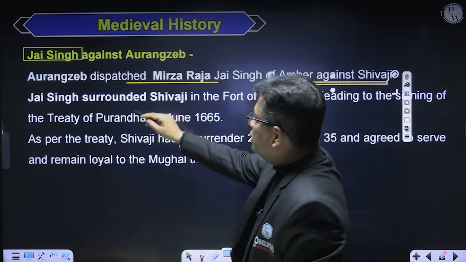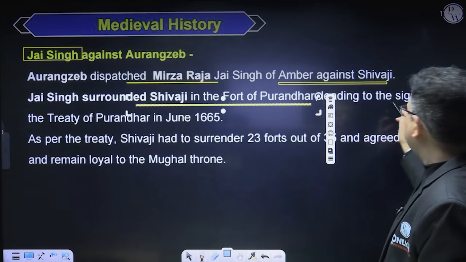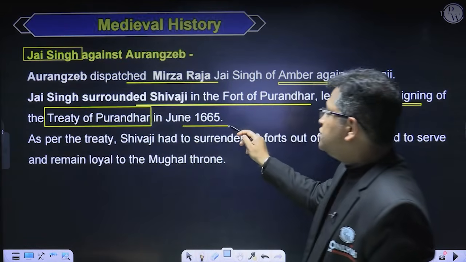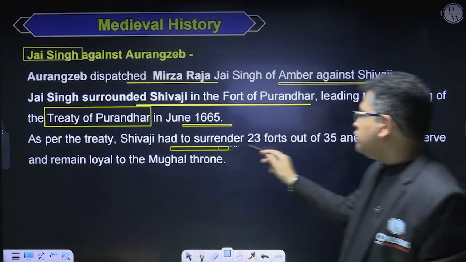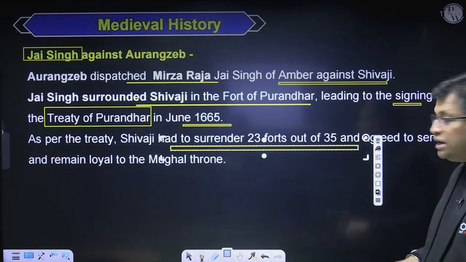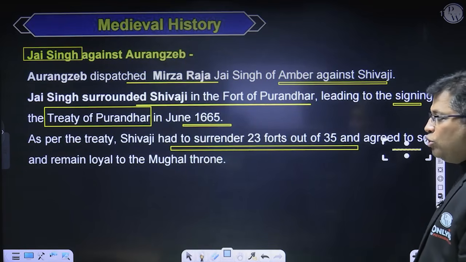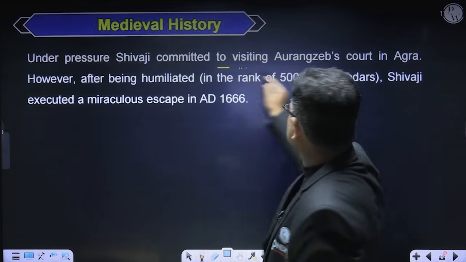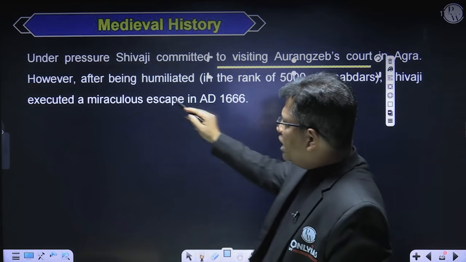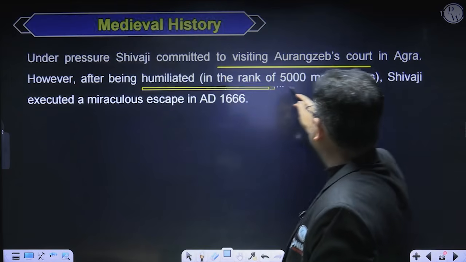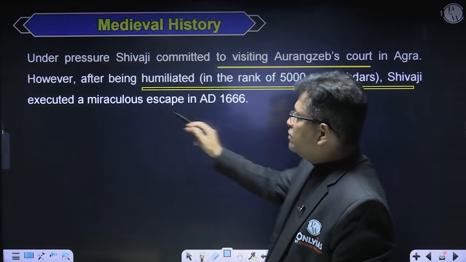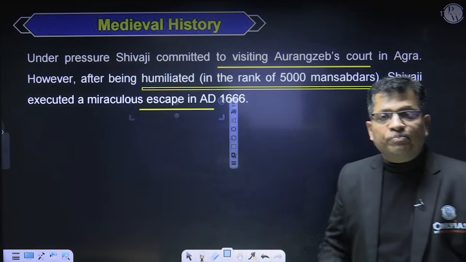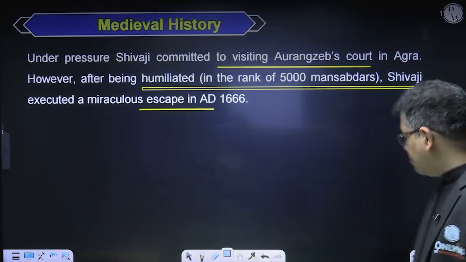Jai Singh surrounded Shivaji in the fort of Purandar, leading him to sign a treaty that is called the Treaty of Purandar. That is a very important treaty between Shivaji and Jai Singh. As per this treaty, Shivaji had to surrender 23 forts out of 35 in the Deccan, and agreed to serve and remain loyal to the Mughal throne in person. Under pressure, Shivaji committed to visit Aurangzeb's court in Agra, and thereafter, after being humiliated, Shivaji executed a miraculous escape in 1666.